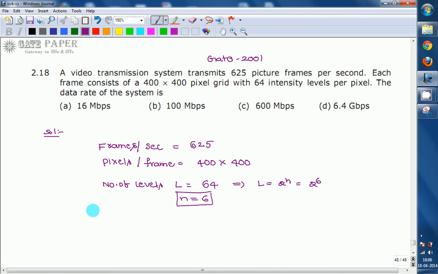Now we have to find the data rate of this total communication system.